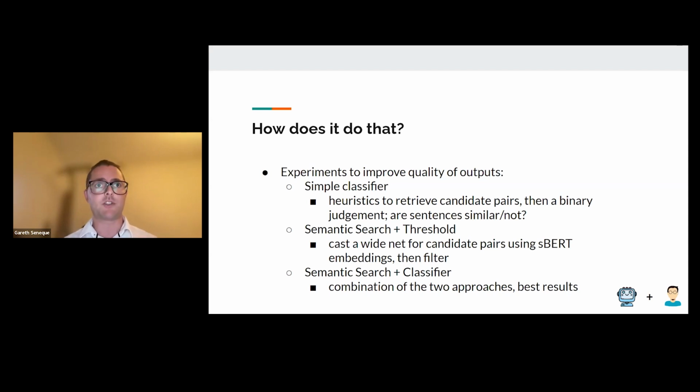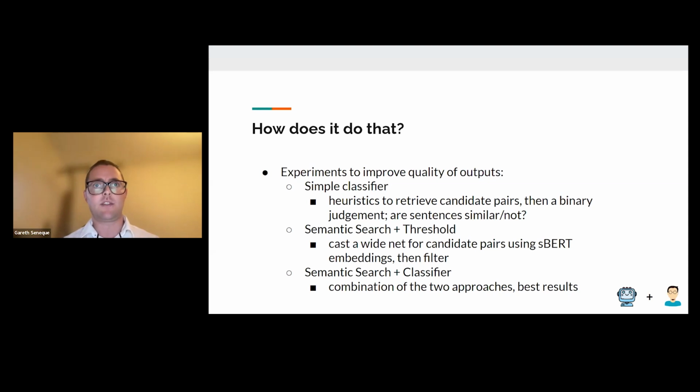So drilling down again into that automated approach, we've taken three different approaches and run experiments for each. The first used heuristics, so human-defined rules, if-then-else, fed into a classifier. The second approach compared the embeddings that I talked about in the previous slide and defined a similarity threshold, so just a real number: compare these two embeddings, and you can define a cutoff point for similar or not similar.